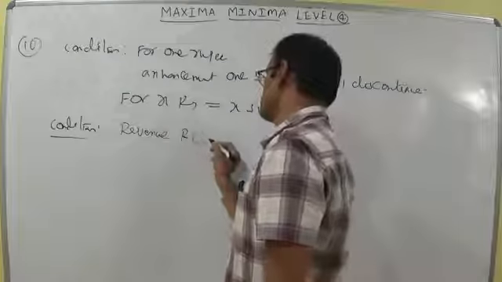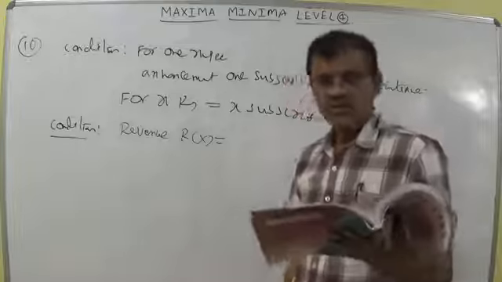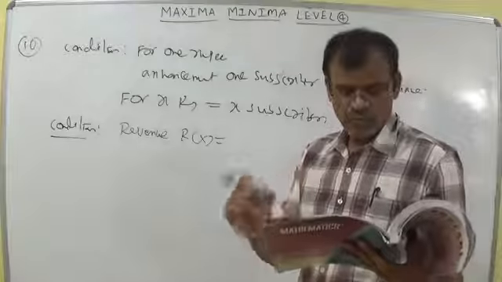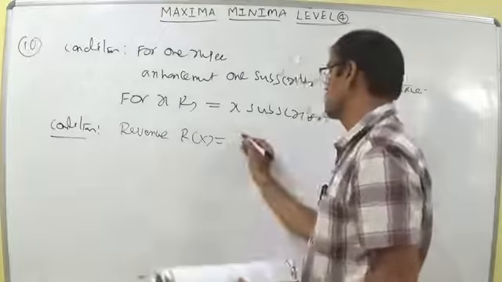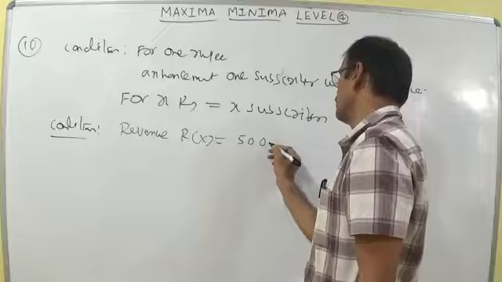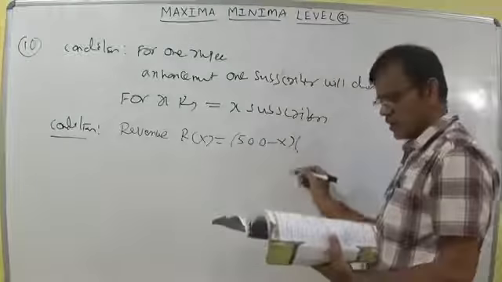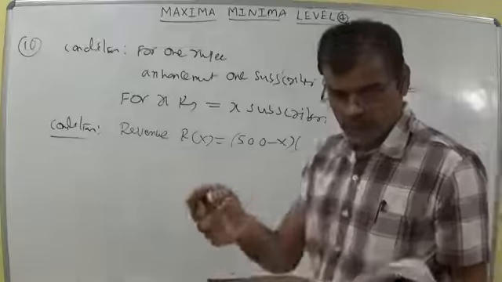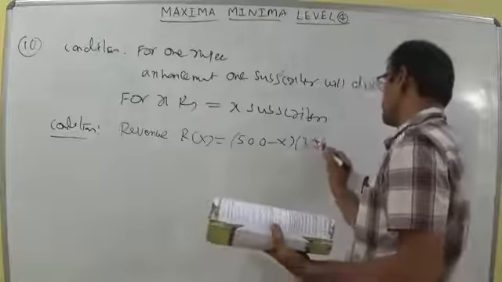Revenue R of X. If we try to understand the question, how many subscribers are there? Company town has 500 subscribers. 500 minus X, into this is rate, into how many rupees collecting for every company? 300 rupees. 300 plus X.